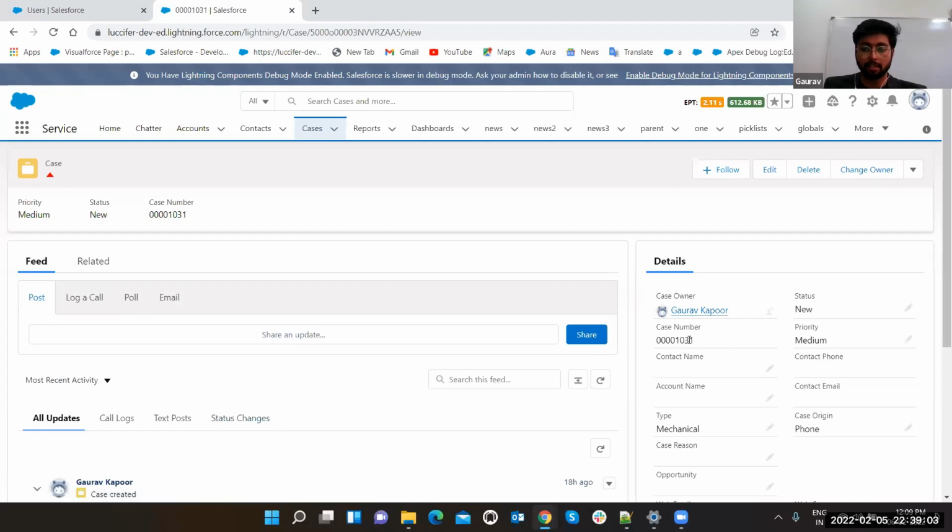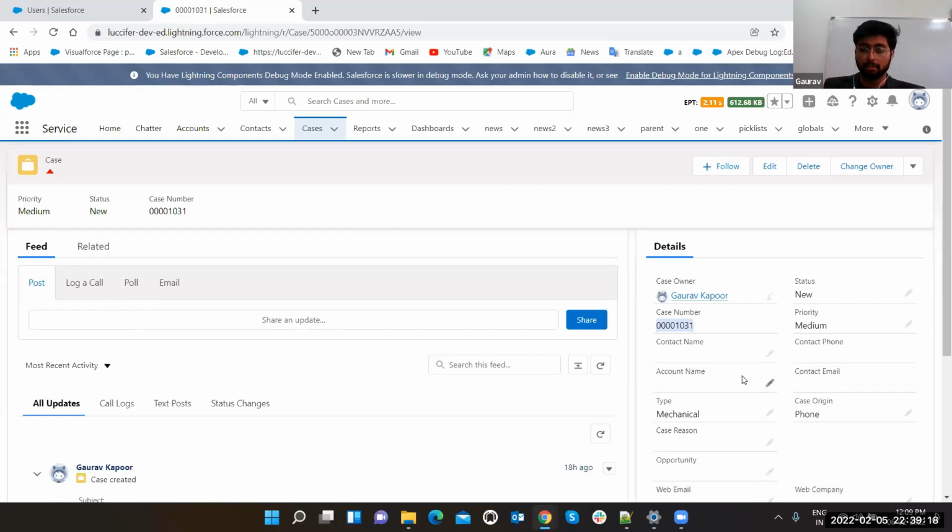These are the details. Case number: every case has a case number which is auto generated. This is the status. You can set the priority of the case, then at what priority it is. You can paste the details of the contact: who is the customer, and how can we contact that person? So this is the stuff.